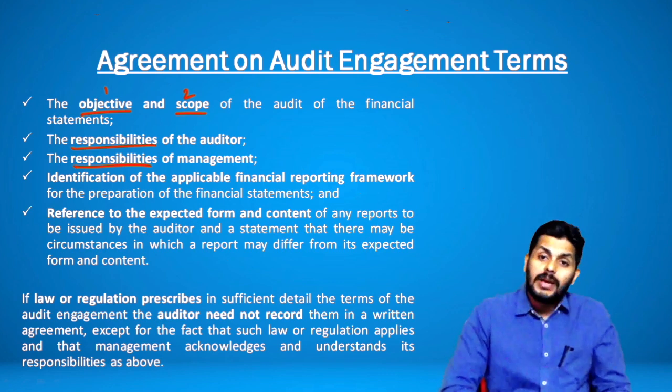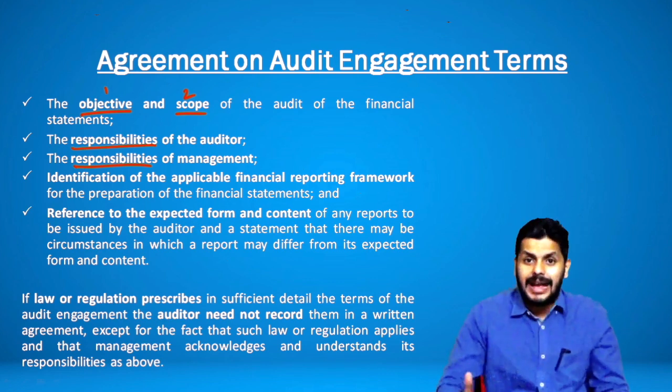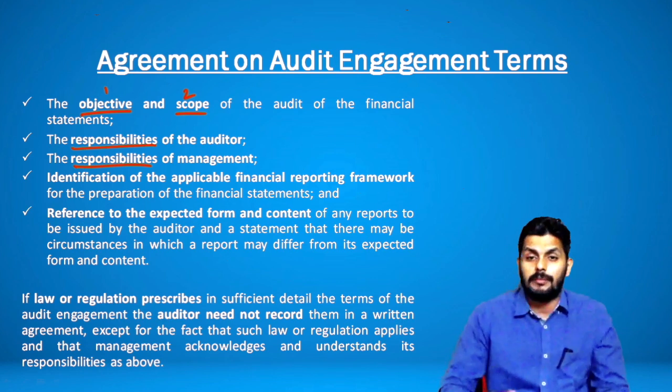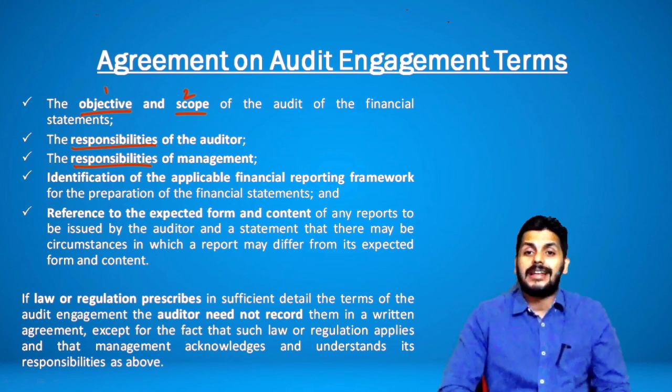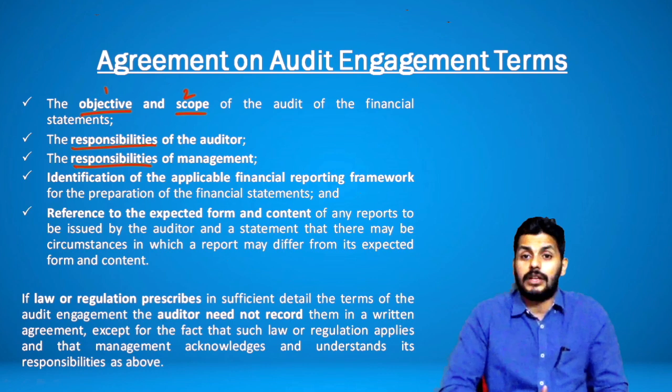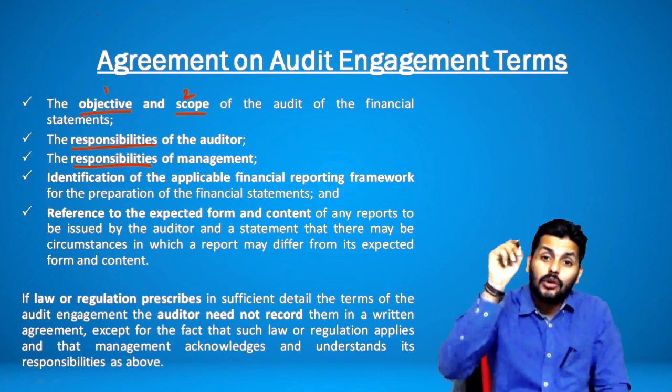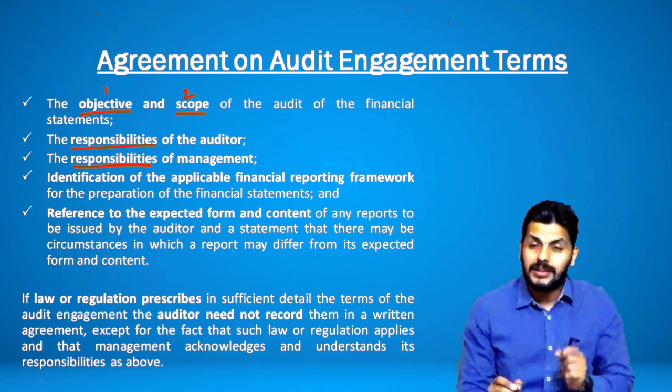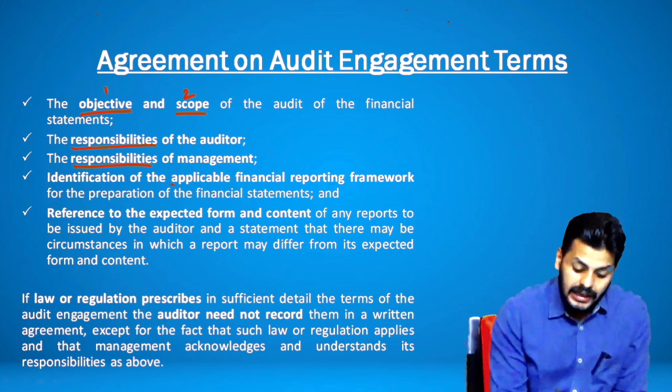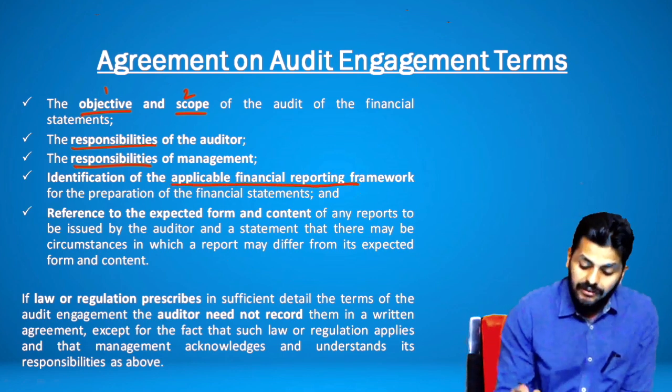So, though you may be able to prepare it in T-shape, and it's a very acceptable form because that's also one of the forms of reporting, you cannot consider that as an applicable FRF. So, acceptable is what a framework that we can prepare and present financial statements. But the question now is, is it also the applicable framework? So, which is also something that we need to identify, and identification of the applicable FRF.